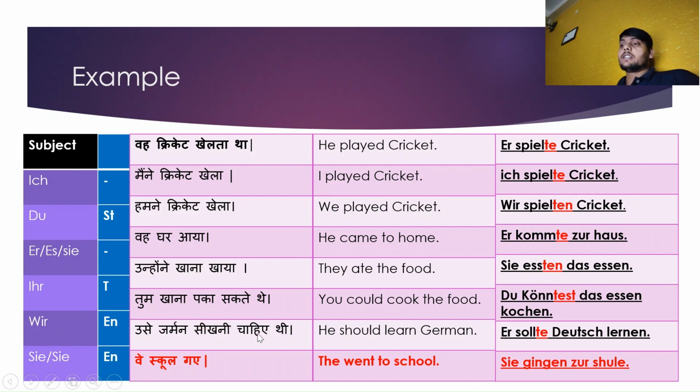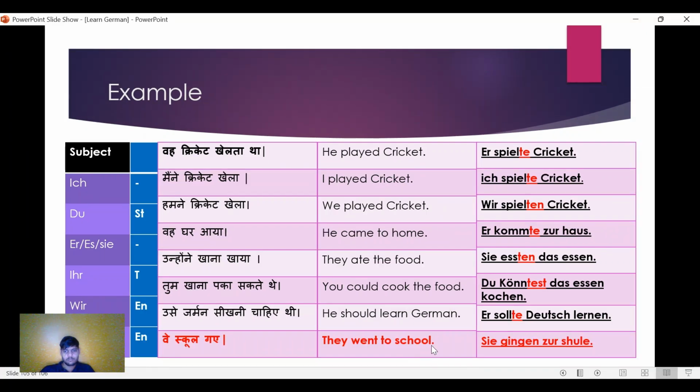उसे जर्मन सीखनी चाहिए थी. He should learn German. It means er sollte Deutsch lernen. Deutsch is German, and for should we have used sollen after removing en and added te. So, er sollte Deutsch lernen. So these all are the regular verbs.